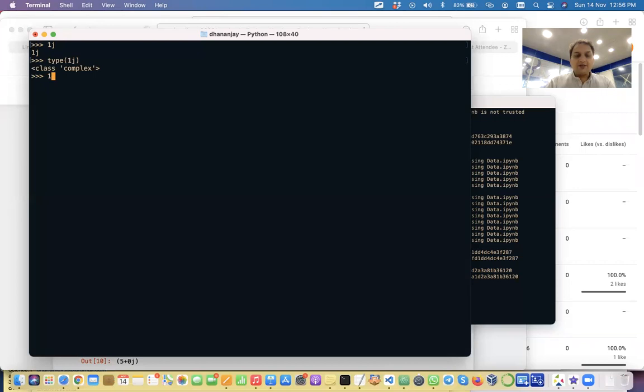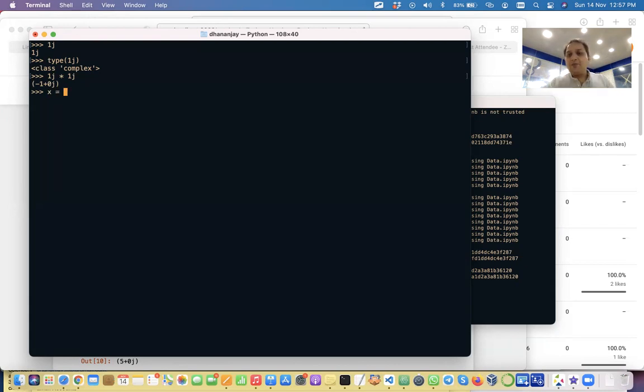And if I say 1j into 1j, then what should it give me? 1j square. I said imaginary number is square root of -1, right? So 1j square will give me what? -1. Excellent. It does give me -1. And just to indicate this is a complex number, it is saying plus 0j. 0j means 0 only.